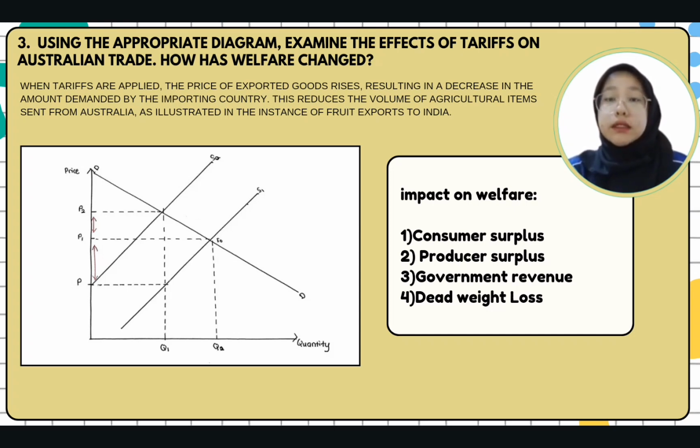First, consumer surplus. Consumer surplus will reduce due to the impact of higher price increase due to tariff. This causes Indian consumers to pay more for Australian fresh fruit, leading to a loss in consumer welfare. B. Producer surplus. Australian farmers experience decline in producer surplus due to lower prices received for their product on international market. C. Government revenue. The country that imposes a tariff, which is India, will get revenue or profit. And last, deadweight loss. Overall loss of welfare.